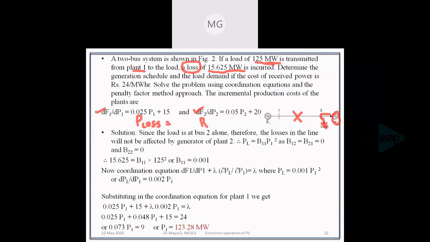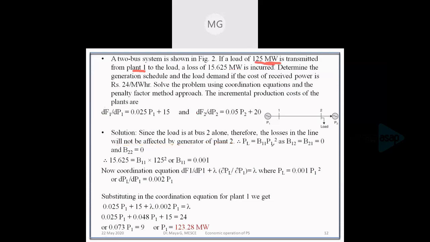Power generated from the first unit goes through the transmission line to the load. That is why the losses depend on P1. So we can say, since the load is at bus 2 alone, the loss in the line will not be affected by the generation of unit 2. Therefore, PL is dependent on P1 only.